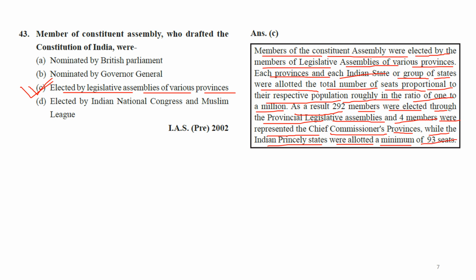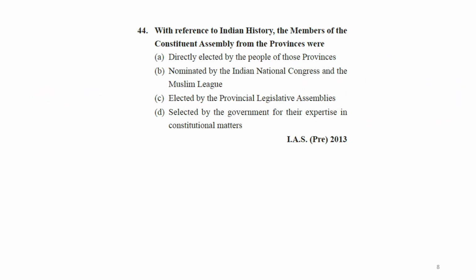Okay, so the princely states have been allotted 93 members for the Constituent Assembly. So please remember this. This may help. Next question.